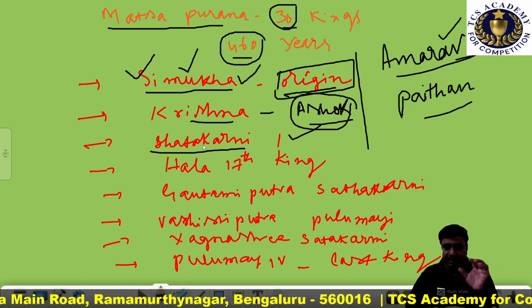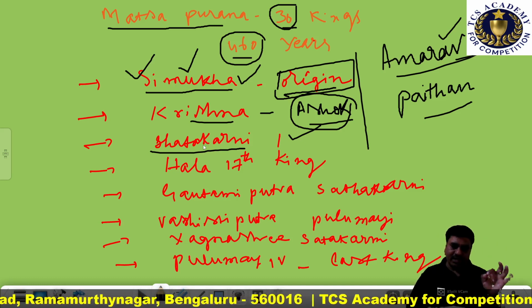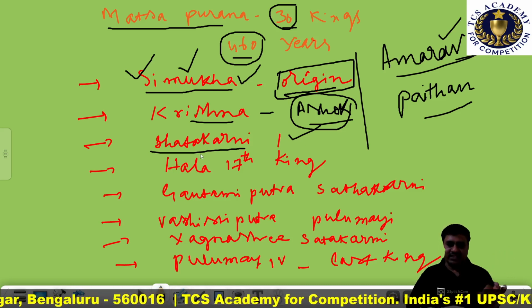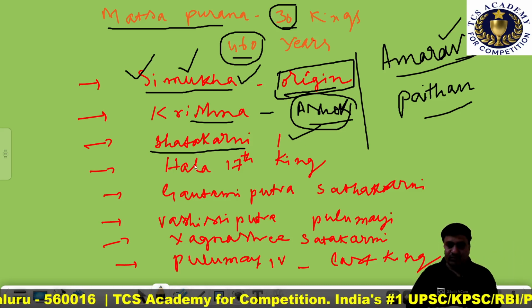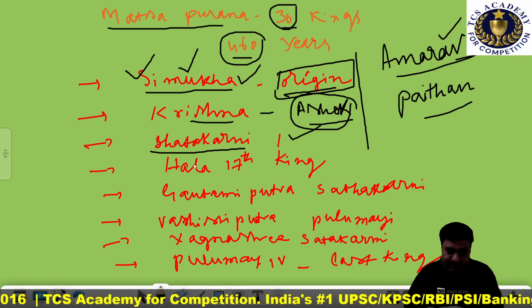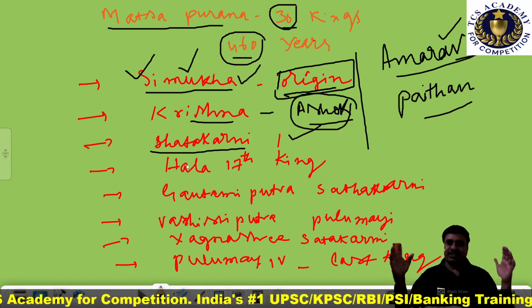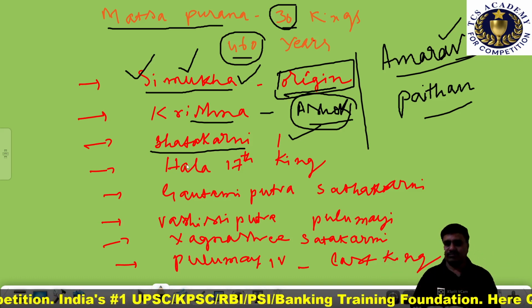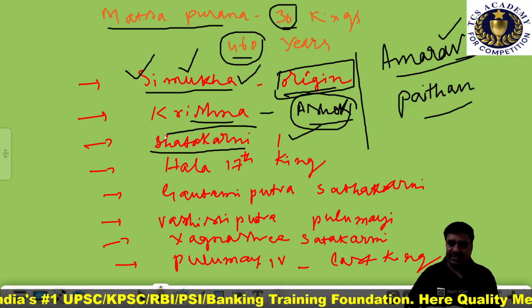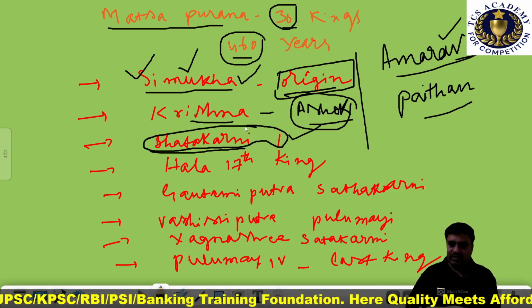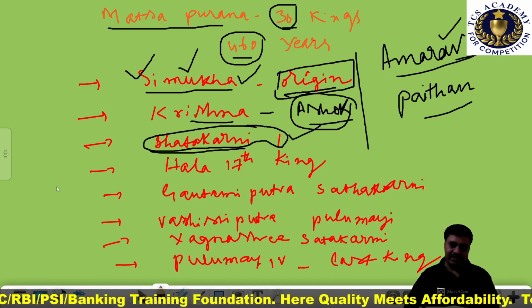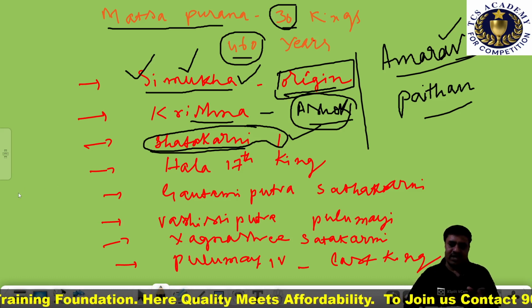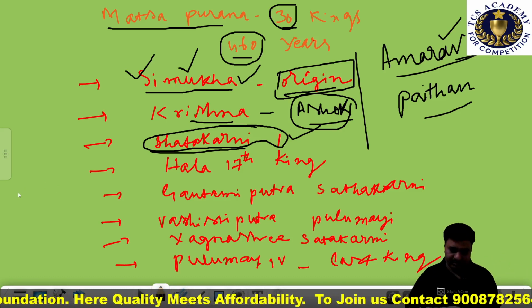The Nanaghat inscription was produced by the queen of Satakarni first, and she herself described him as Dakshinapathapati, meaning the entire southern region was ruled by Satakarni, who performed several Ashwamedha and Rajasuya yagas.